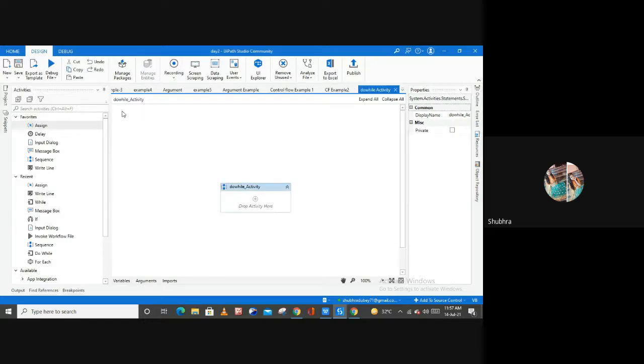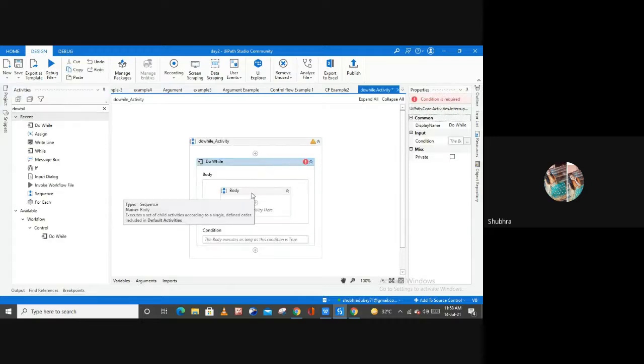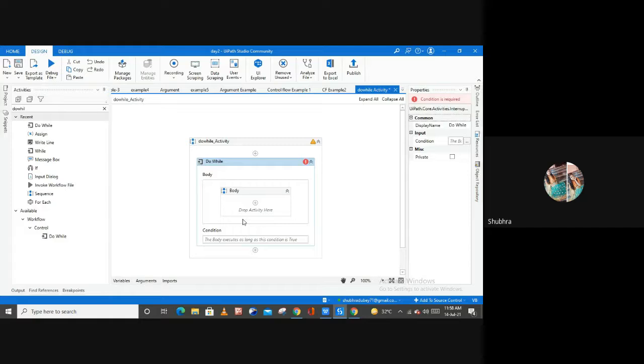And here let me use a do while loop, because this is what we want to learn here. In a do while loop, it is going to first run our loop, and then it will check your condition, right? So this is the difference between while and do while: the while loop checks the condition first and then runs your loop, but in do while it is going to run your loop first and then it will check your condition, right?